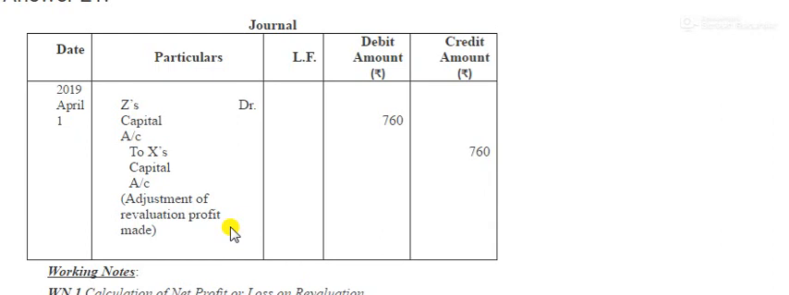So in the next video, we will do how to prepare the balance sheet in such cases. Okay, so in case you have any queries, you can ask me anytime.